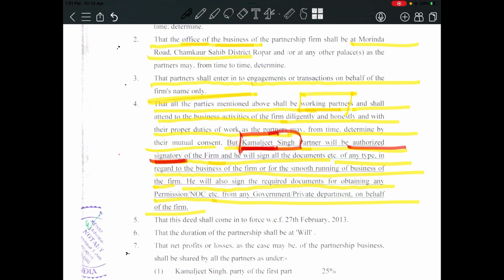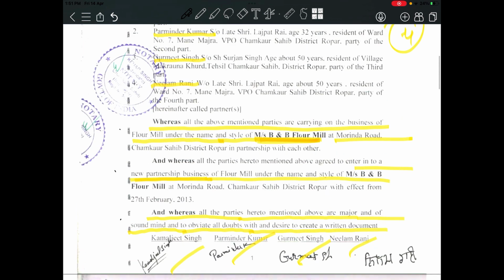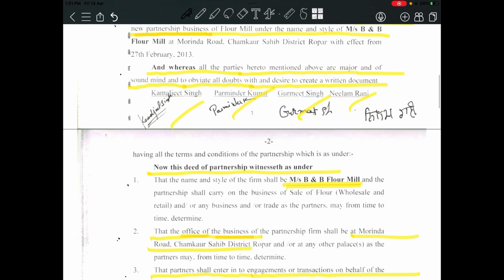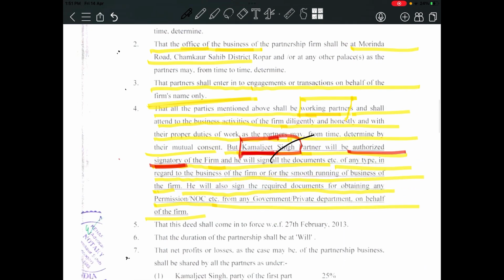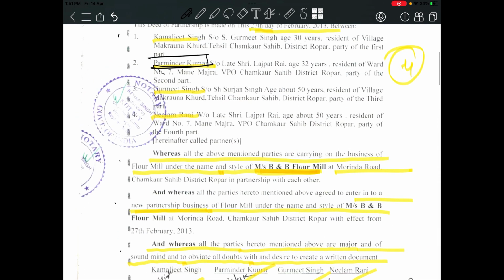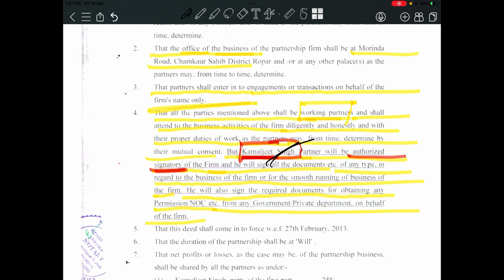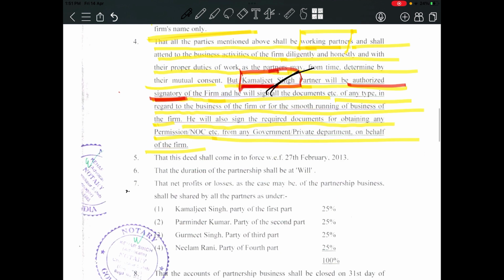Now what do we mean by authorized signatory? Without the signature of Mr. Kamaljit Singh, see, there were 4 partners. Say for example Parminder Kumar wants to sign the legal documents. Can he do that? No, he cannot do that. Kamaljit Singh will be the authorized signatory. If Parminder Kumar signs the document, that document will not be valid, because the partnership deed has authorized Kamaljit Singh to sign the documents. Okay, I hope this is clear.